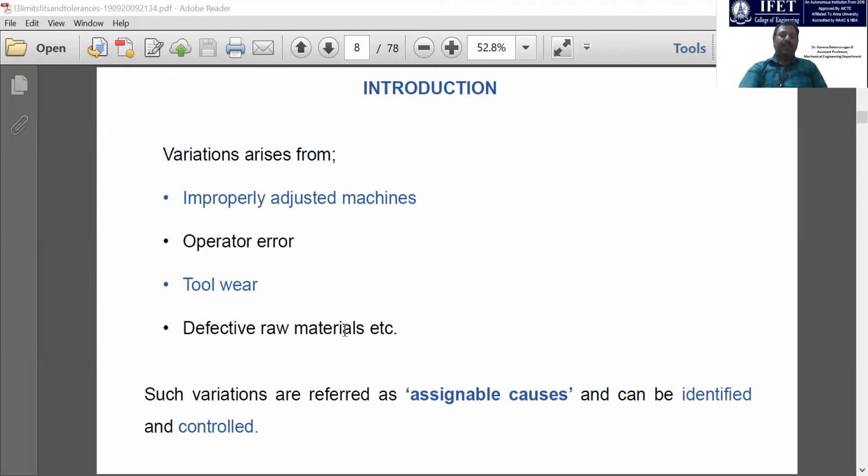Because of an improper manufacturing process, the hardness may rise to some other extent, so it leads to difficult machining, and we will not be able to achieve the accurate dimension, right? So these are the factors that directly affect the achievement of accurate dimensions.